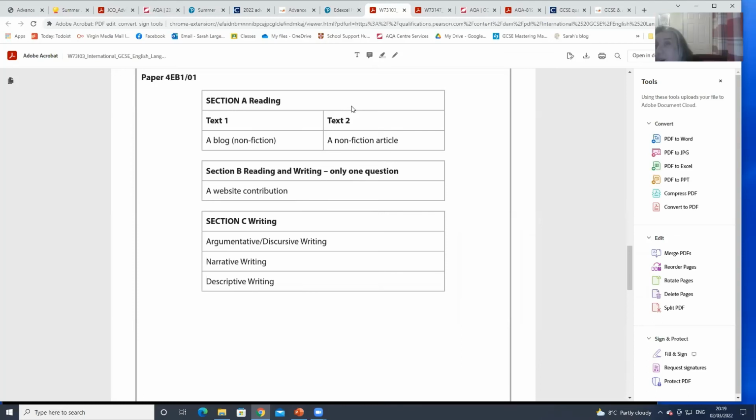You could almost make up section B yourself on this paper, because it's transactional writing based on the first two texts. You could just say, well, I'm going to write a website contribution based on it. Look at the style of other questions they've asked about website contributions and try and match it to the paper you're doing. If you really wanted to do that, but quite often just writing will help.